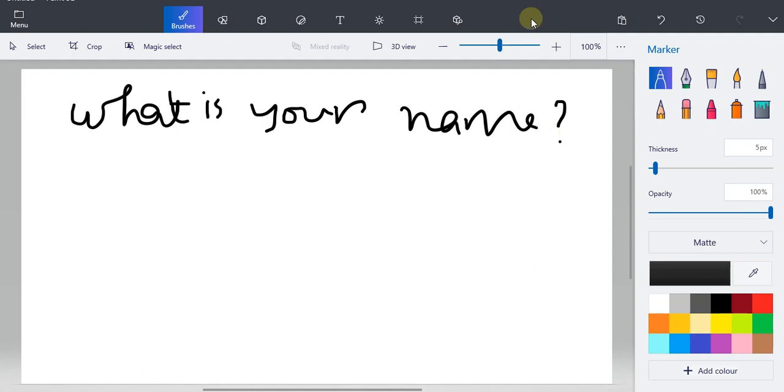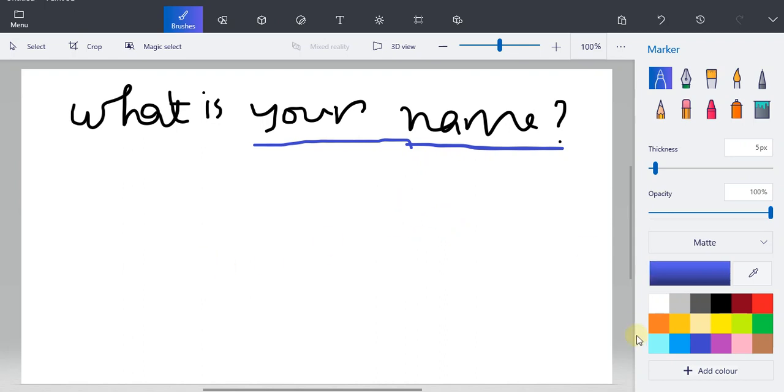So just assume that this question is being asked to you, and if you remember only this part, then what will happen? You are only remembering the word "name" from the question. Then you cannot understand what name it is about, whether it's a person's name or a place name or something. But if you at least remember "your name", you understand that okay, the question is about my name.